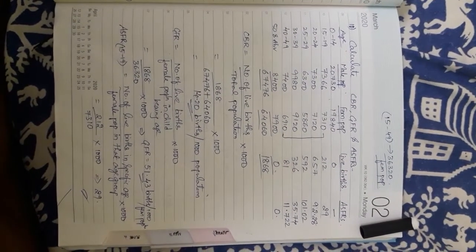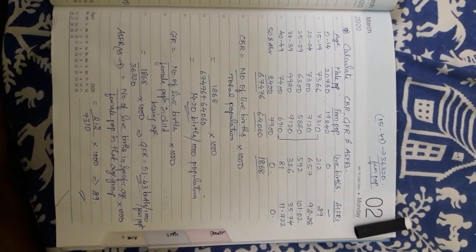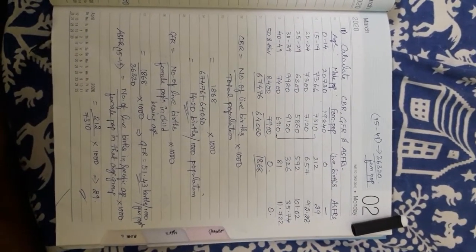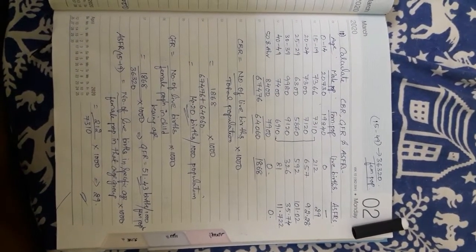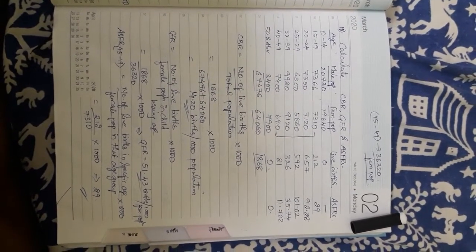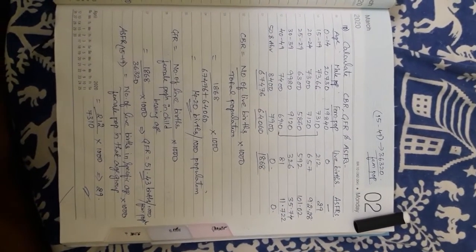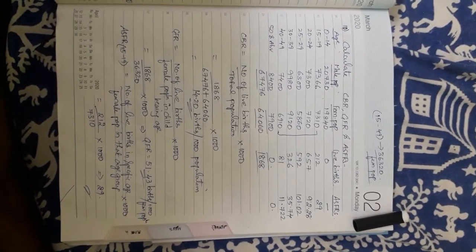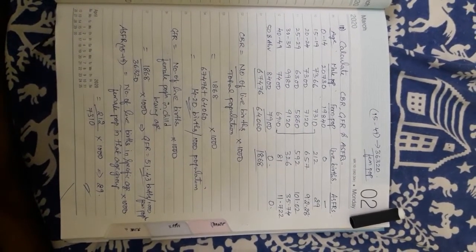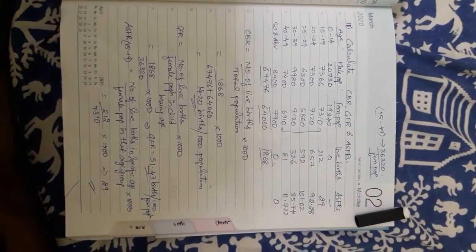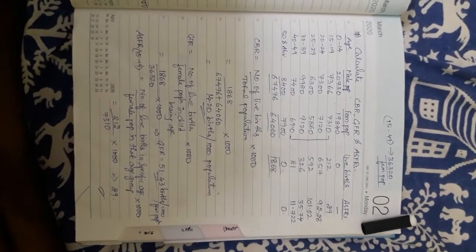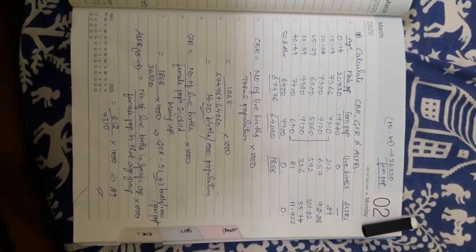Hello students. So in the previous class we have seen problems on CBR, GFR and ASFR as well as measurement of population and 1 mark, 2 mark questions, how to calculate CBR and GFR. See, here comes the 5 mark question number 10.